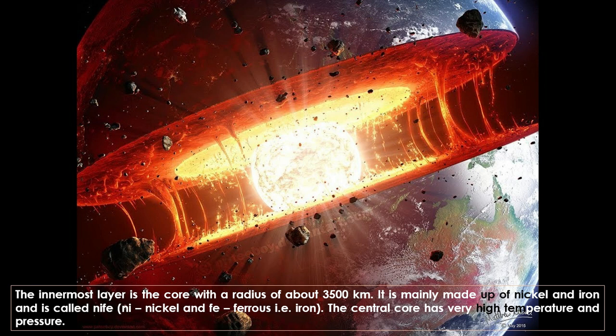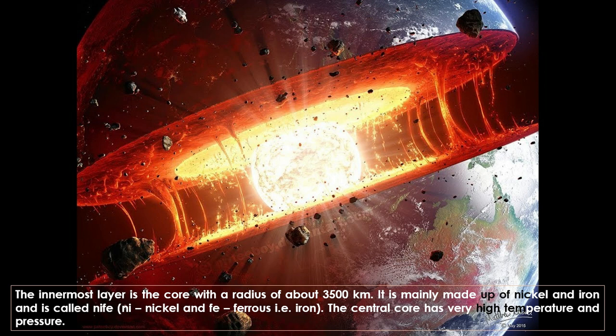The inner core is made up of iron and nickel. We call it Nife. Ni stands for nickel and Fe stands for ferrous, which means iron. The central core is under very high pressure and very high temperature.